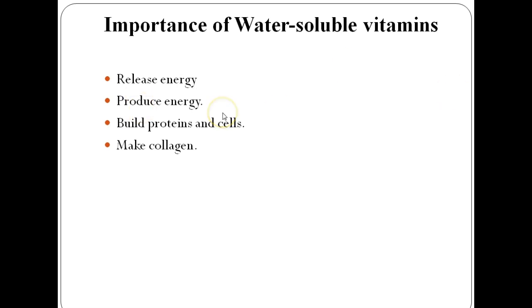Second, they produce energy. That is, vitamins B1, B2 and biotin engage in energy production. Third, they help in building protein and cells. Vitamins B6, B12 and folic acid metabolize amino acids, and they help the cells multiply. Then, they make collagen. One of the important roles of vitamin C is that it helps to make collagen, which knits together wounds, supports the blood vessel walls and forms a base for teeth and bones.